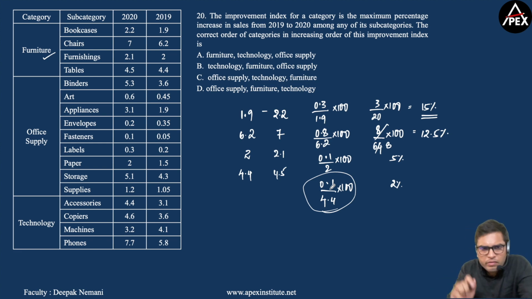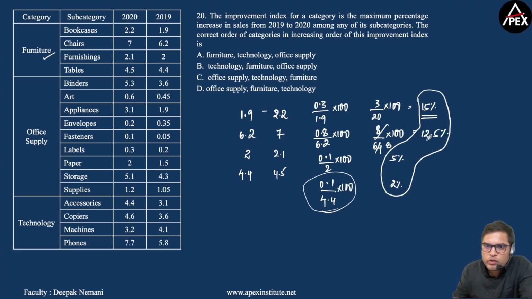Right, now let me consider that as 2%. Now you need to find the maximum values among these four values: 15%, 12.5, 5%, and 2%. So we have 15% here, the value is somewhat greater than 15%. So that becomes the improvement index for furniture. So this is 15%. Now coming to office supply.